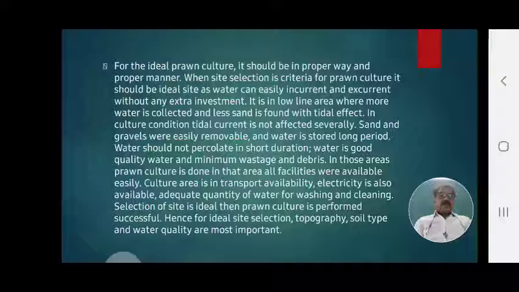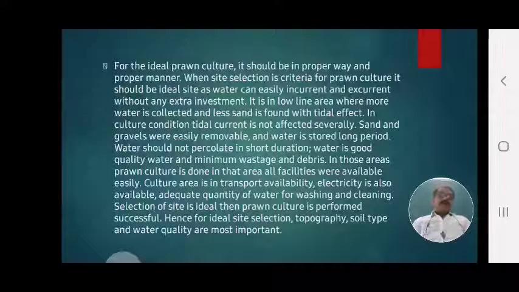Hence, for ideal site selection, topography, soil type and water quality are most important. As I have told, an uneven bottom is not required, and irregular size and irregular shape of water are not chosen, meaning regular size and an even bottom. The topography, the land we choose, should be ideal.